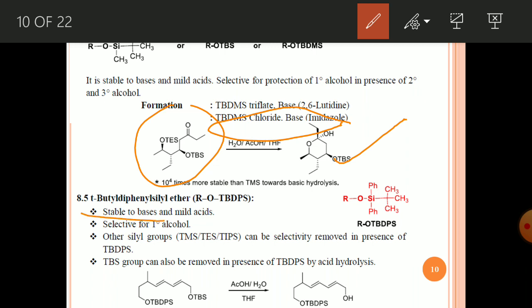Another one is tertiary butyl diphenyl silyl ether. It is the same as the previous one, only in place of methyl there are two phenyl groups.